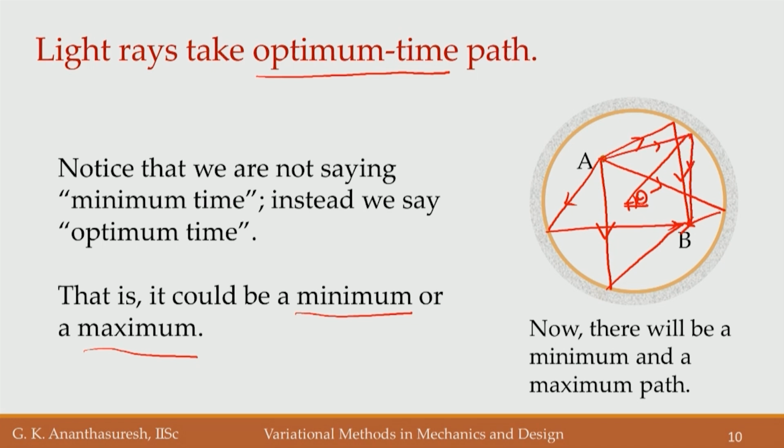So, if you vary that angle theta and get the time to go from here to here to here, then you minimize it, you will find that not only minimum exists, there is also maximum. So, light rays actually take optimum time path. So, that was the correction made to Fermat's conjecture. They do not take the least time path always, they take the optimum time path. Sometimes it is maximum, sometimes it is minimum. That is something to bear in mind in this problem. Okay. So, historically this is one of the problems where you have a non-smooth solution, but it is a calculus of variations problem.